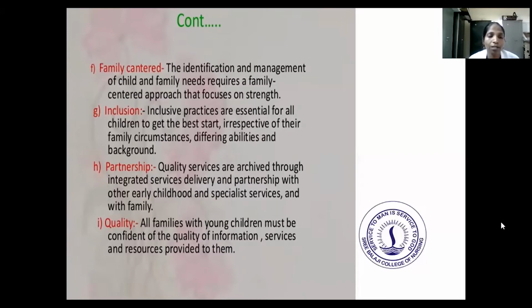Next is partnerships. Quality services are achieved through integrated service delivery and partnership with others, early childhood and specialist services, and with the family. Partnership is very important and should be maintained with early childhood and specialist services and with families. Then quality. All families with young children must be confident of the quality of information, services and resources